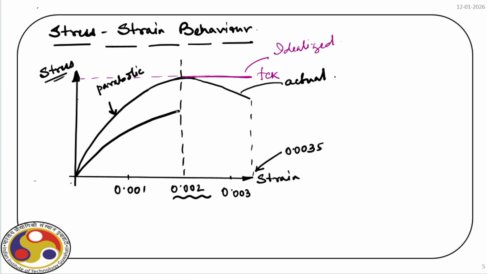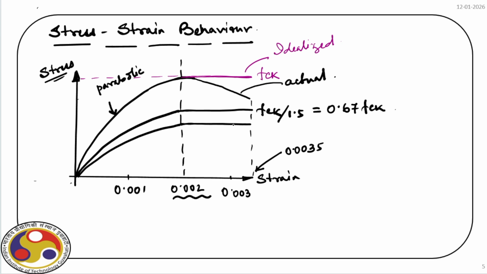Now what we do, we then apply the first factor, and then this value we get, and this is nothing but FCK divided by 1.5, and then what we get is 0.67 FCK. I'll explain that in a minute. And then finally we apply the partial safety factor for this material. So what we'll get is this value and then idealized one here. So this value is 0.67 FCK